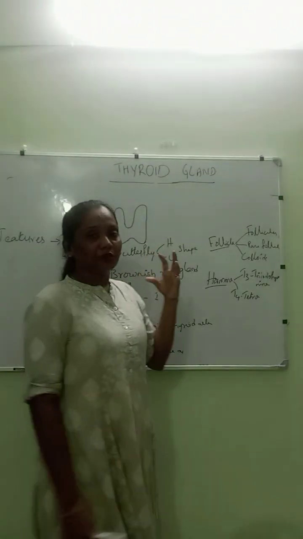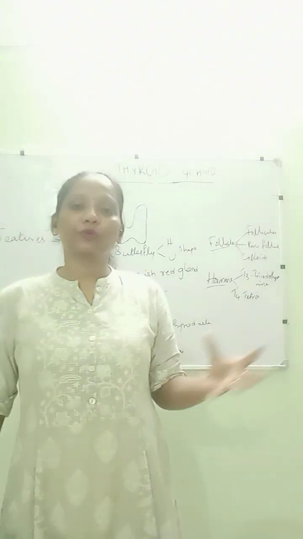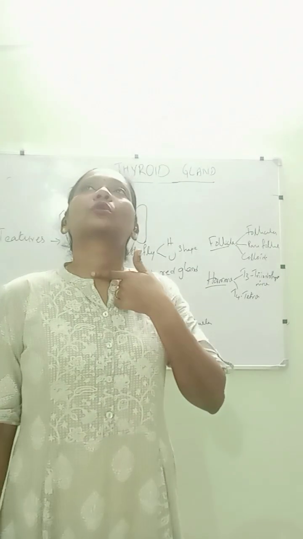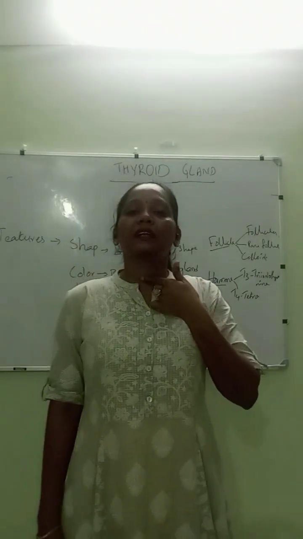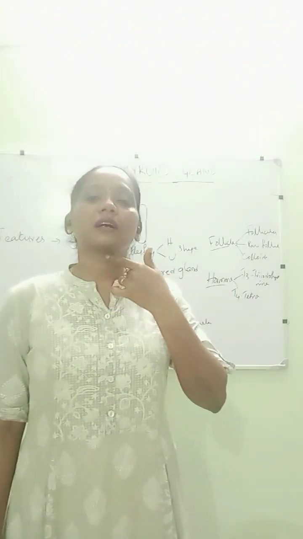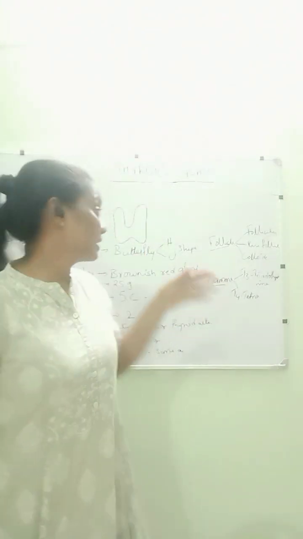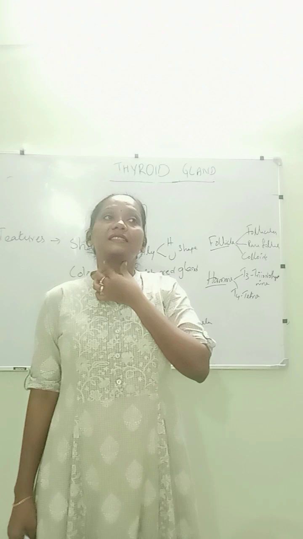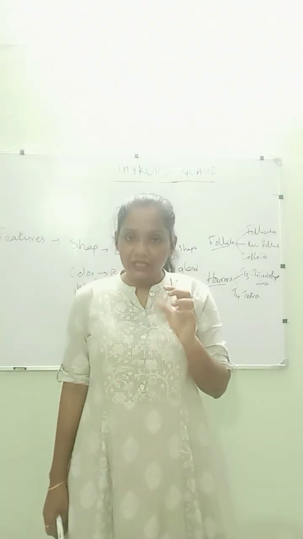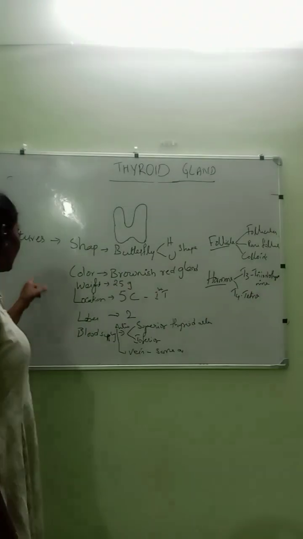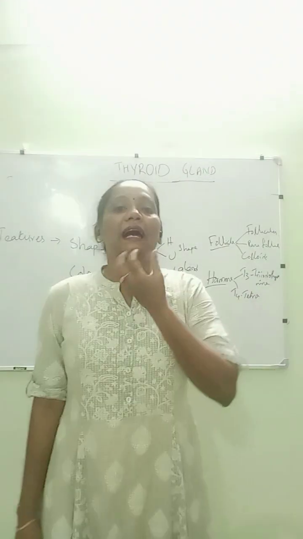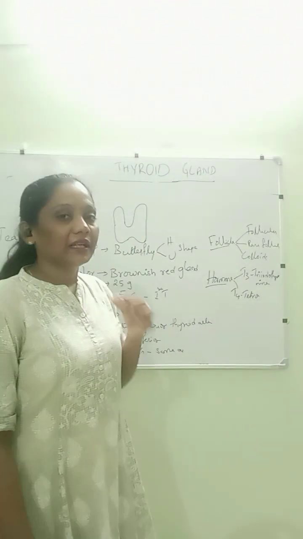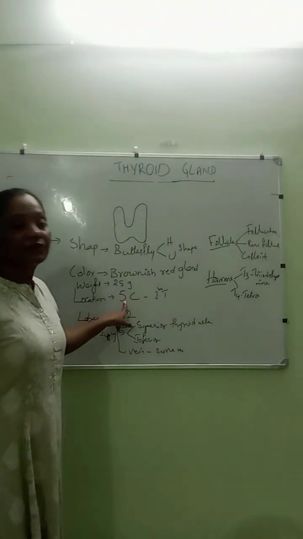Whenever you see the thyroid gland structure when you open the textbook, they will show it here in the neck. Everybody knows that the thyroid gland is located here. Around the trachea, the cartilages are located, and anteriorly this thyroid gland is located, just below the larynx, the voice box. So the location is anterior to the trachea and below the voice box, and it extends from the fifth cervical vertebra.